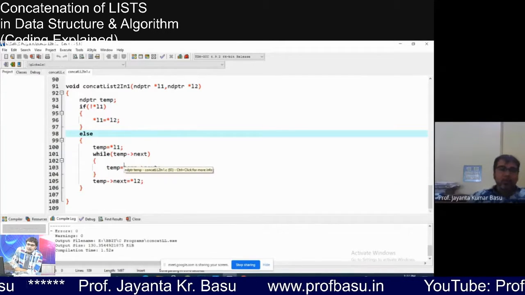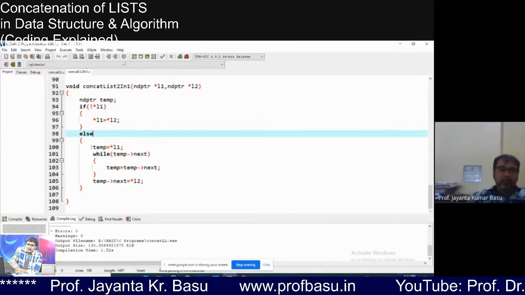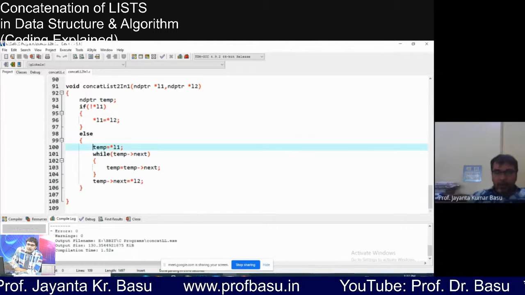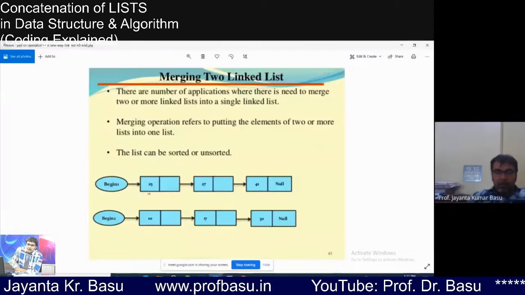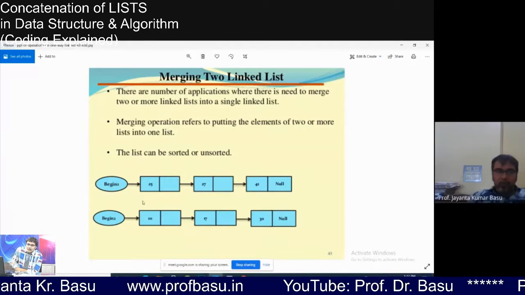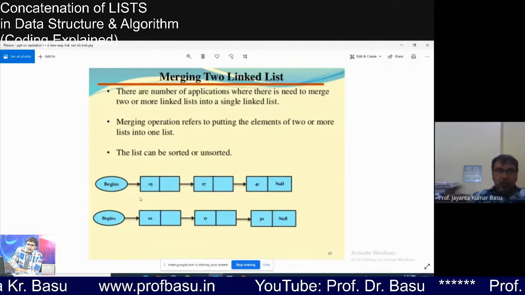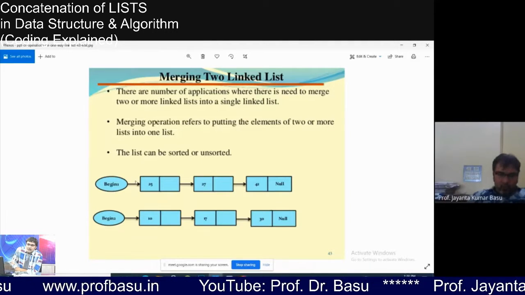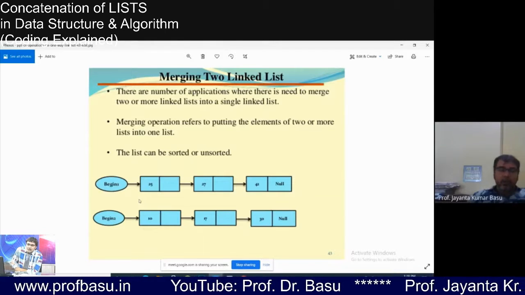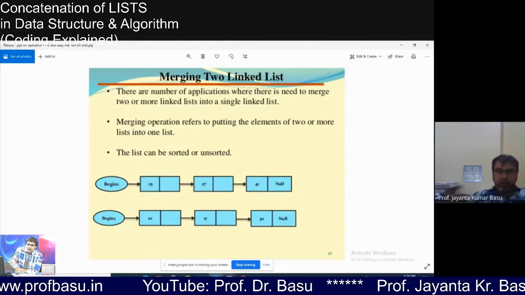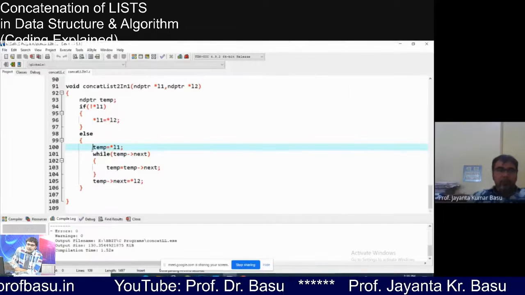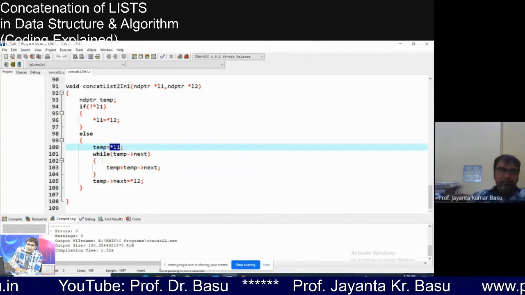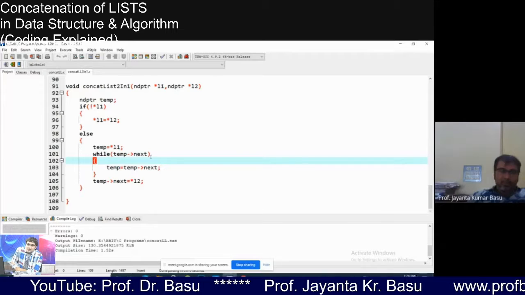Now the else part, what are we doing? We are going to traverse list 1 with the temp variable. I told you that I cannot move the root of any list. So what I have done, I have copied the root to a temporary NDBDAT type variable. So temporary NDBDAT temp is star L1. Star L1 means L1, right?